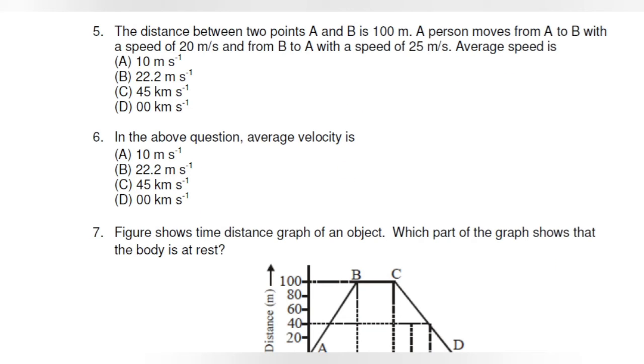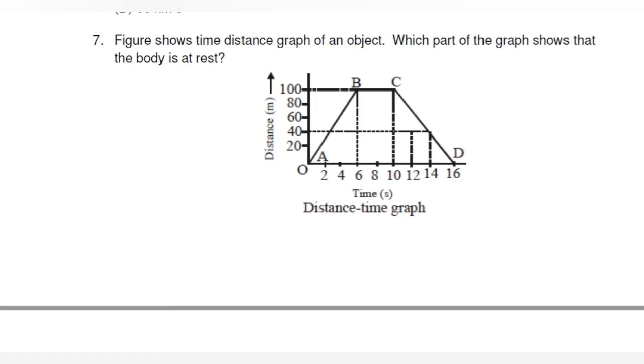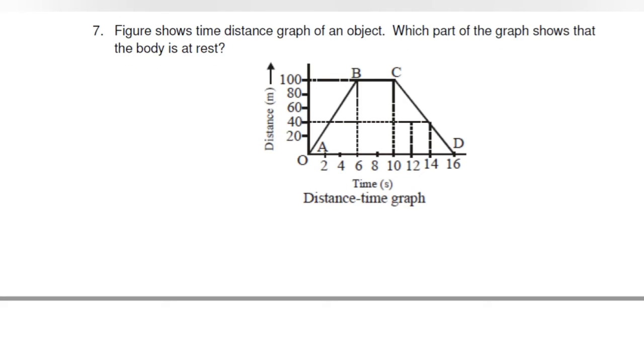Now come to question number 7. Question number 7 is, figure shows the time distance graph of an object. Which part of the graph shows the body is at rest? So this is the graph.